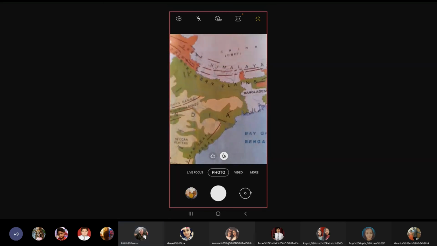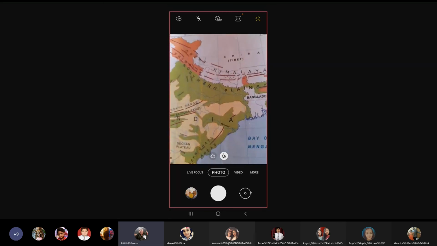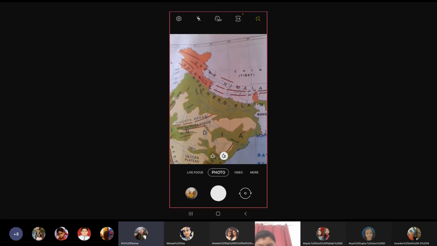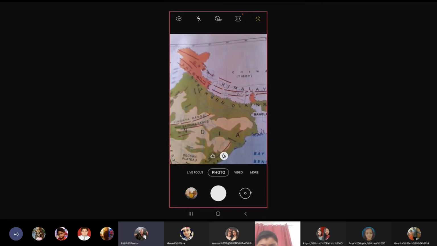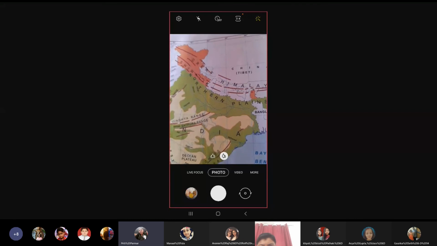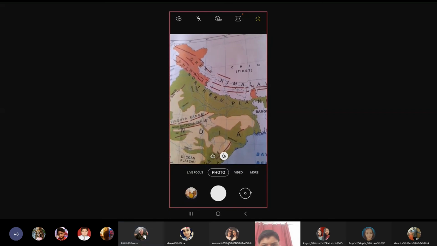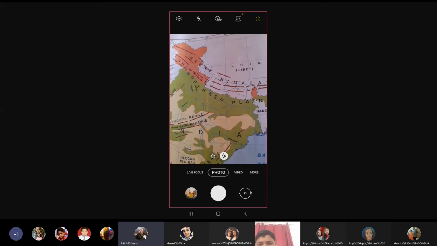Now, they have an average height of 3,500 to 5,000 meters. Like the upper ones, the Himadris, the Greater Himalayas have something like 8,000 meters height. Okay, 8,000 and 8,000-plus height they have.